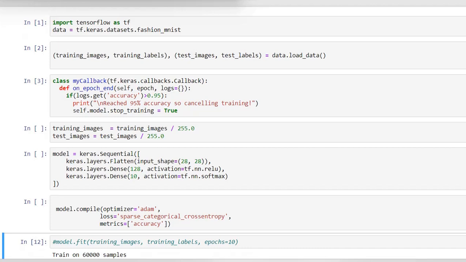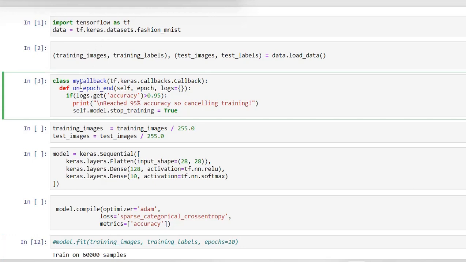So here I am going to introduce a new class. We call it my callback. Inside the class, I define one method called on epoch end. So if you see this parameter, you are passing the epoch and logs details here. Also I define one condition: if logs get accuracy is greater than 0.95, which means it has reached that kind of threshold, then we are sending a signal in order to stop the training.